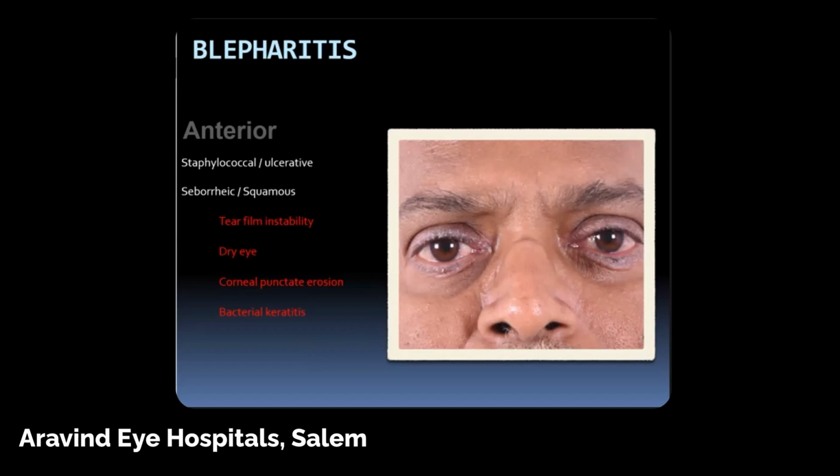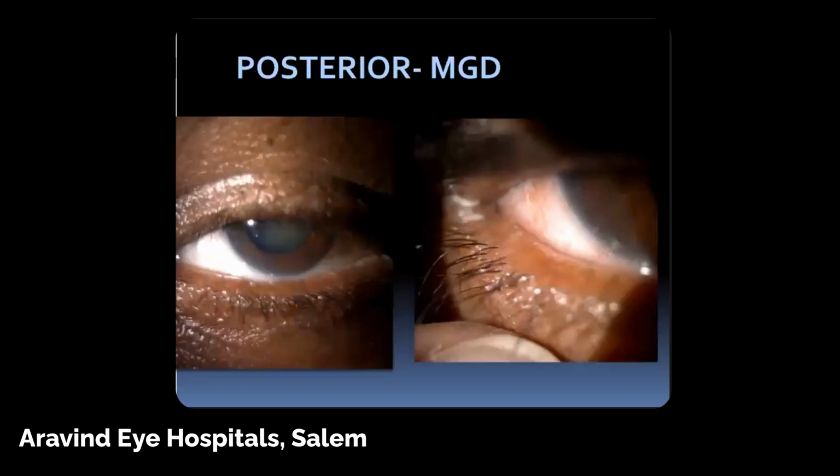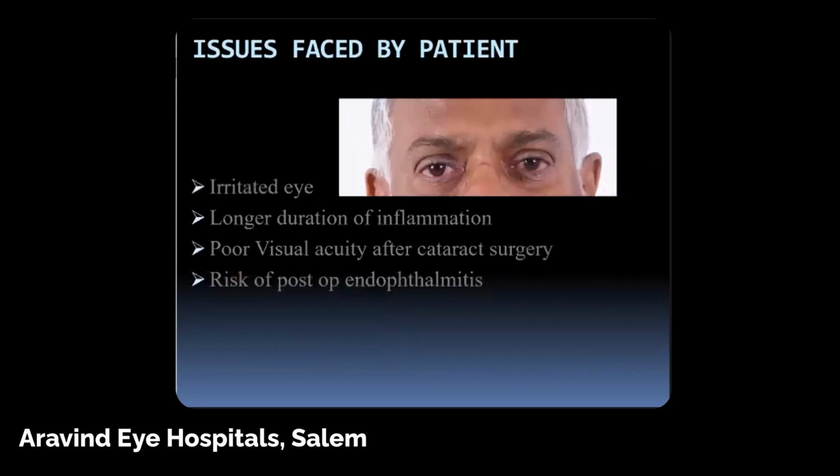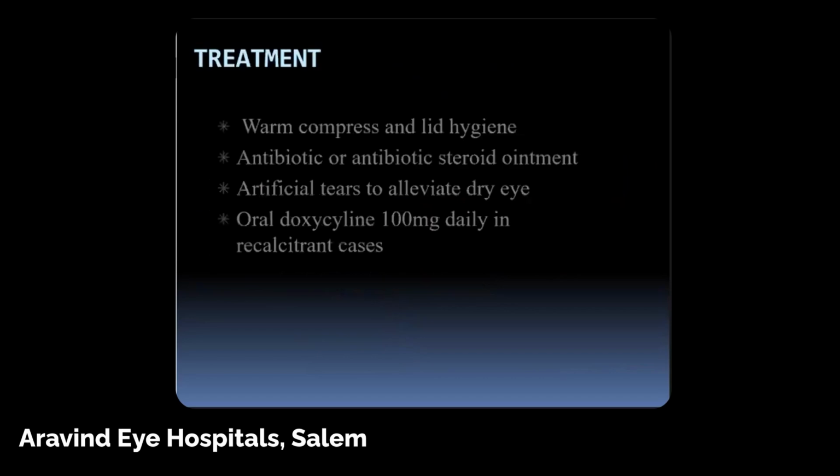It's mostly an ulcerative blepharitis, where when you try to peel it off, it starts bleeding. This is again posterior blepharitis, otherwise called MGD. What are the issues faced by these patients? They have an irritated eye, and after surgery they have a longer duration of inflammation in the eye, poor visual outcome after cataract surgery, and a high risk of postoperative endophthalmitis.